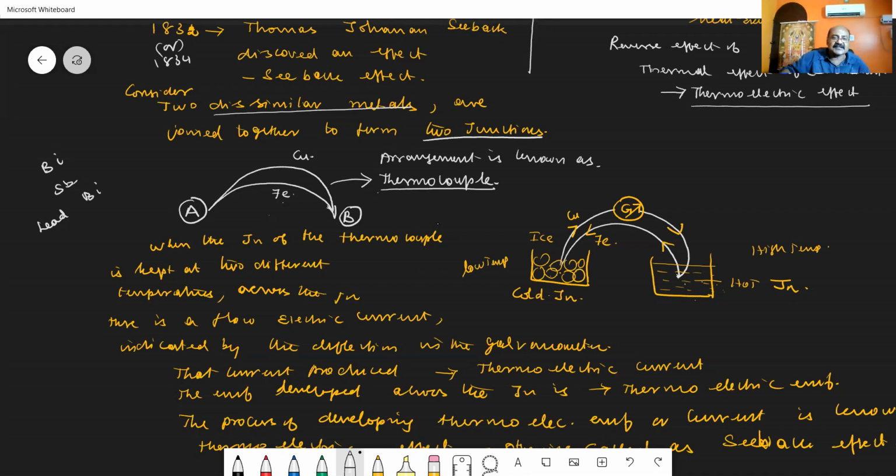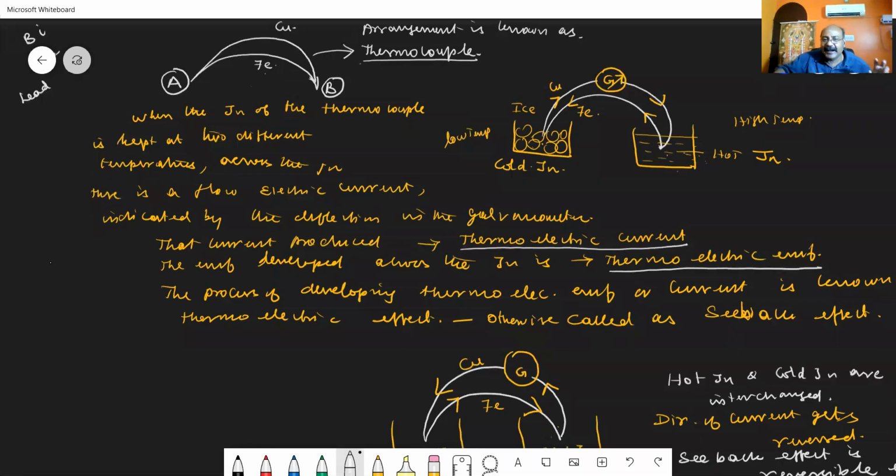That current produced is called thermoelectric current, and the EMF developed across the two junctions is called thermoelectric EMF, and the process of producing this thermoelectric EMF or current is called the thermoelectric effect, or otherwise the Seebeck effect.